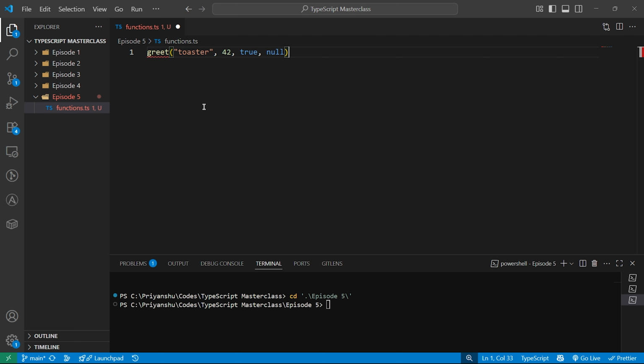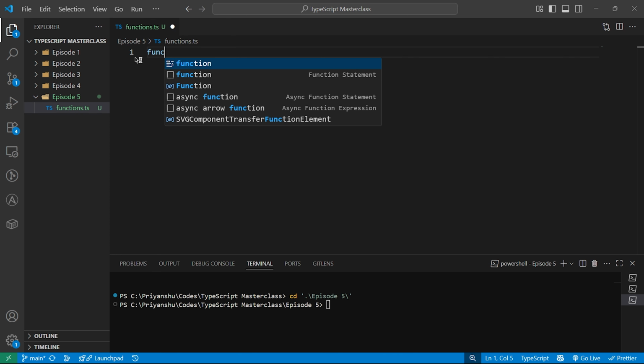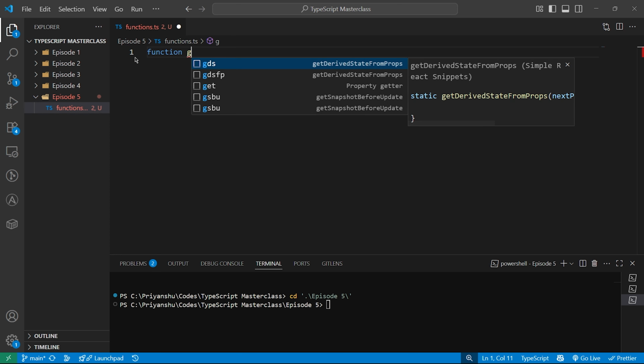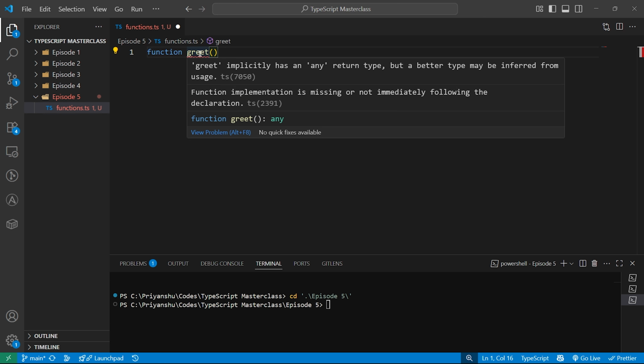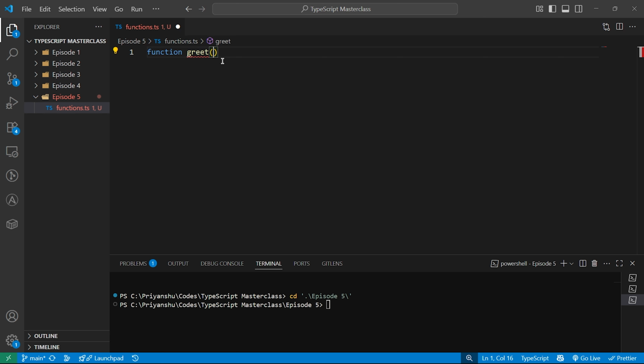But in TypeScript, we set boundaries. We define exactly what a function expects and exactly what it will give back. No surprise, no heartbreaks. If you are confused, let me write a full function for you, like a function greet. And I will pass over here hello, 42, true, and null.